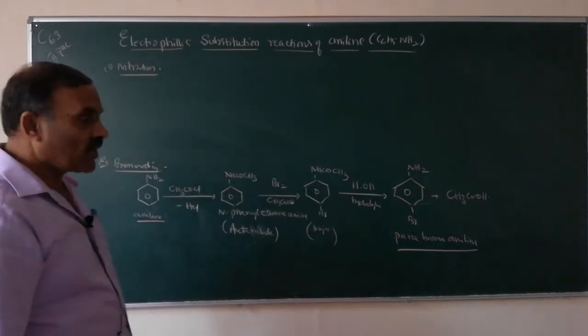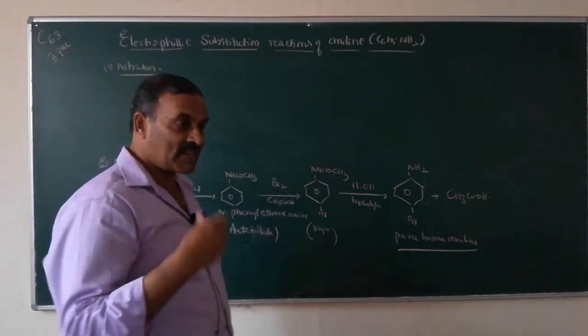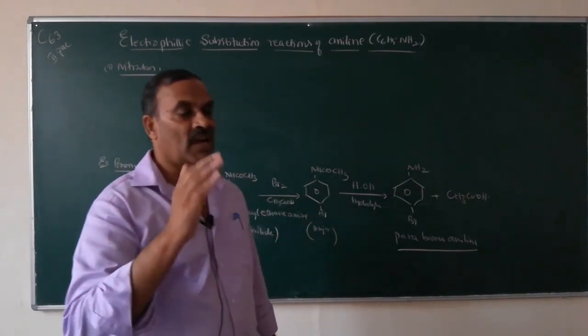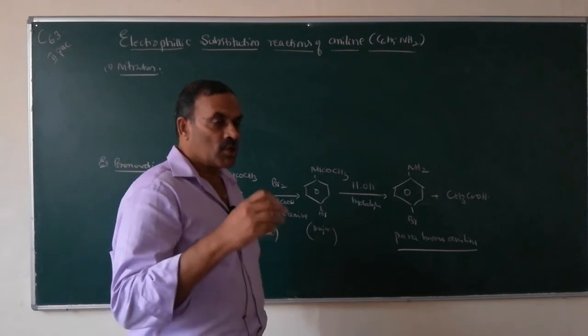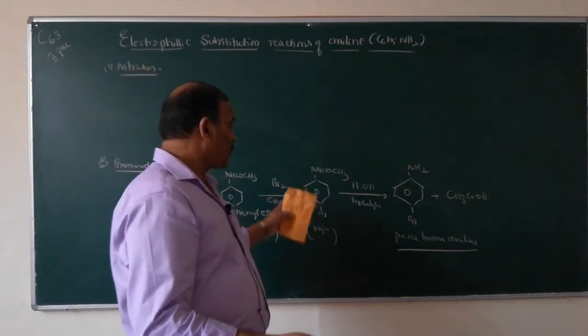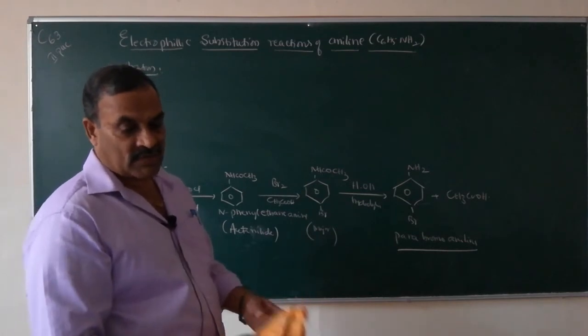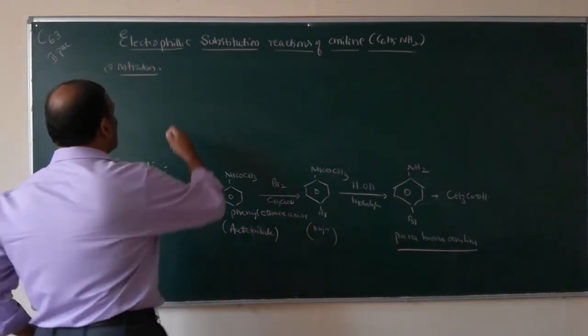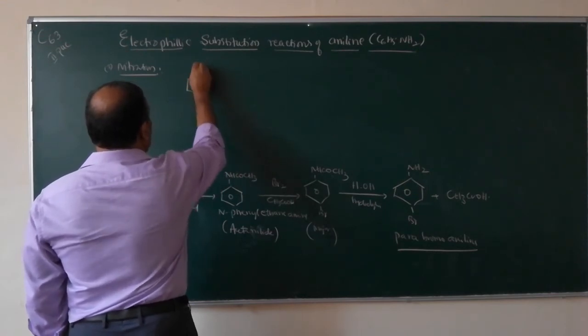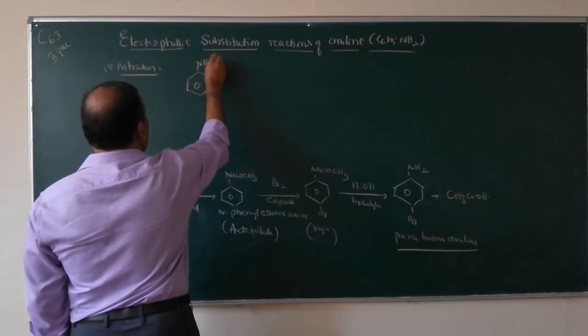During nitration, when aniline is directly nitrated, you will get a mixture of ortho, meta and para-nitroanilines. So if you want only para-nitroaniline, you have to follow this one. For example, you have aniline, NH2.